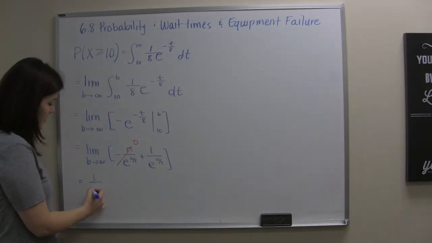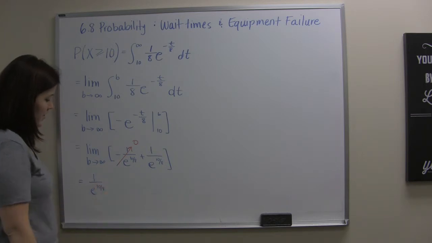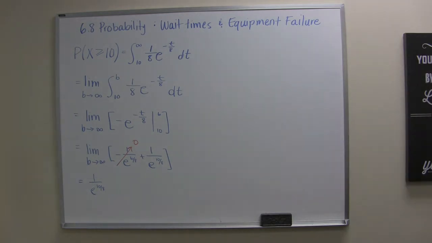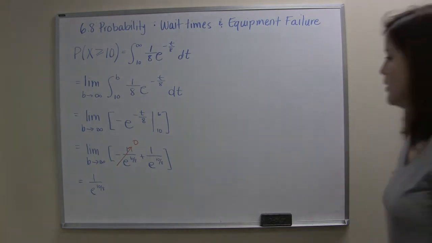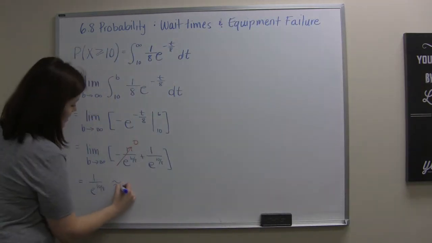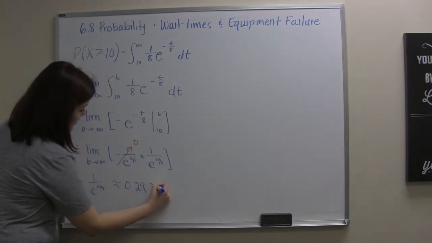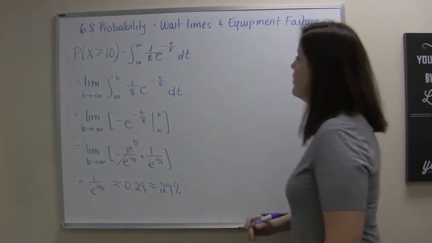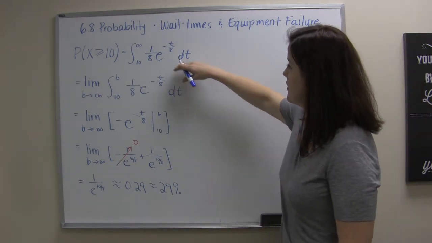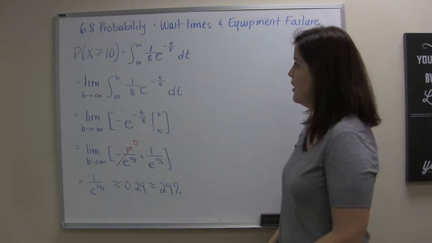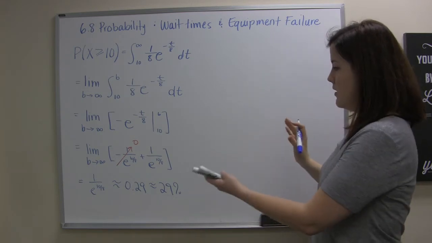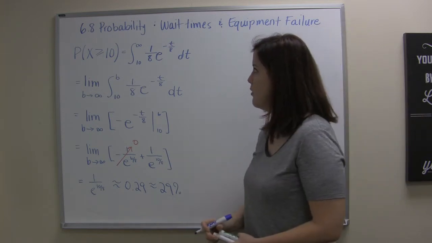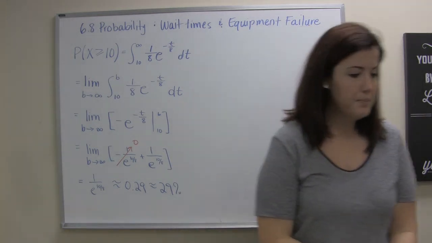And I get that the likelihood that someone has to wait more than 10 minutes is 1 over e to the 10 over 8. Now once again, that's not very descriptive about what we want here. So instead, if we get the decimal approximation for that, it's 0.29, or about 29% chance you're going to wait. Now, if you put the integral from negative infinity to infinity of this function into Wolfram Alpha, which you can do, you'll see again about these percentages coming out in such a way, the probability you can kind of visualize in terms of area of the probability density function. It's kind of cool to look at that.